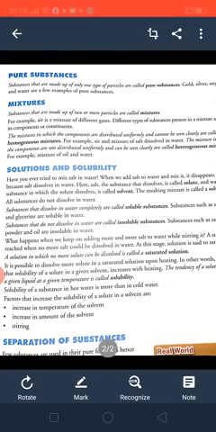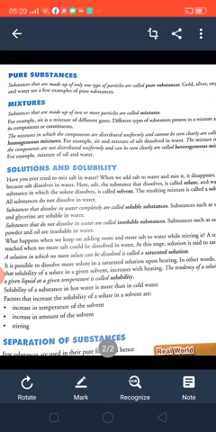But there are some mixtures in which components are distributed uniformly and can't be seen clearly, called homogeneous mixtures. Take half a glass of water, and add 1 spoon of salt. Now where has the salt particle gone? Are you able to see the salt particles? No, ma'am, we are not able to see salt particles. Where have they gone, beta?